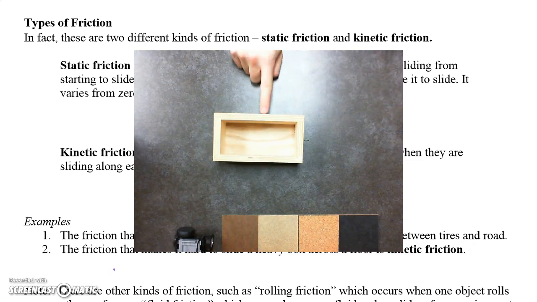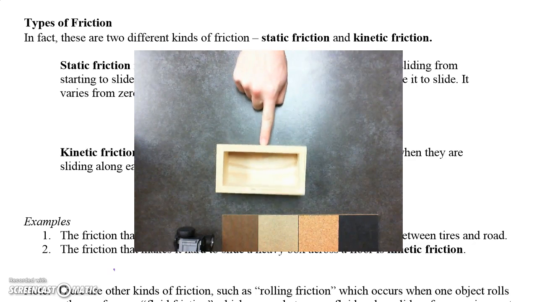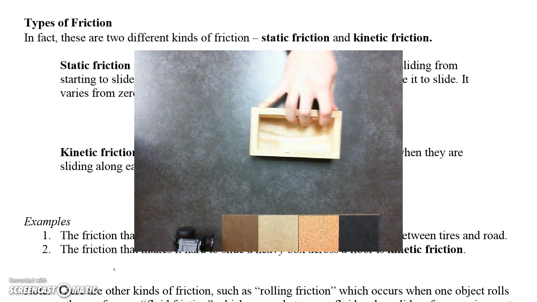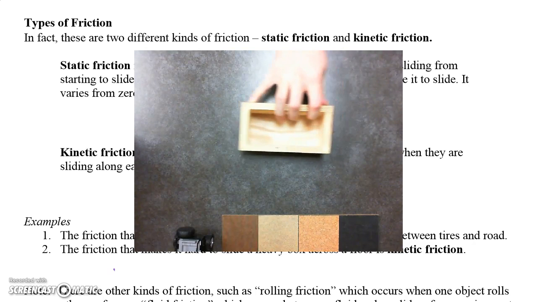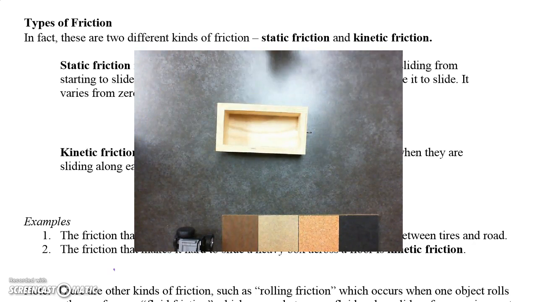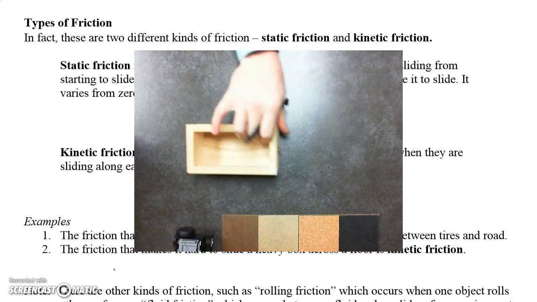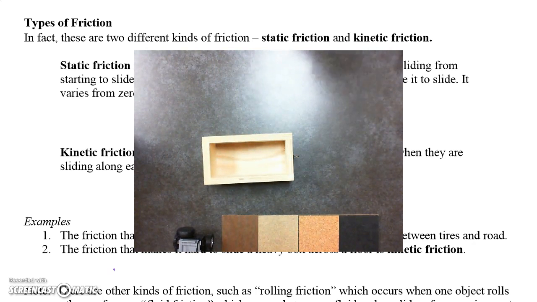It's only when I try and change it from being at rest that static friction will resist that change. It will go up to a maximum value, and when I overcome that maximum value, it will start to move. Once it is moving, we now don't have static friction, we now have kinetic friction. So there's a key difference there, and when we get to the equations a little bit later, we'll also see that one is always greater than the other.